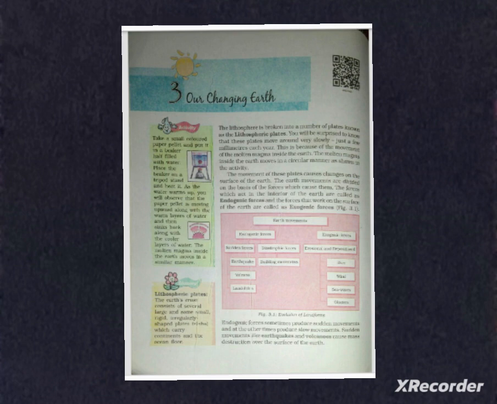They move around slowly, just a few millimeters each year. This is because of the movement of molten magma inside the earth. Magma is the molten or semi molten natural material from which all igneous rocks are formed. This is found beneath the surface of the earth.